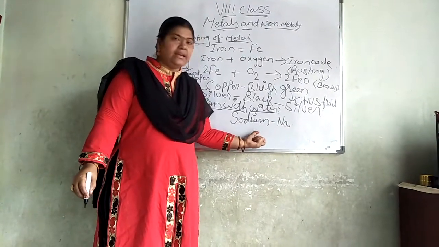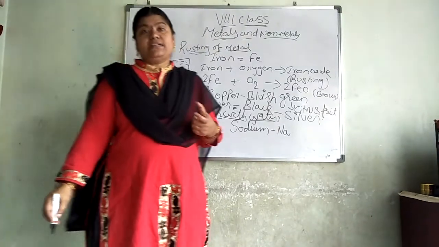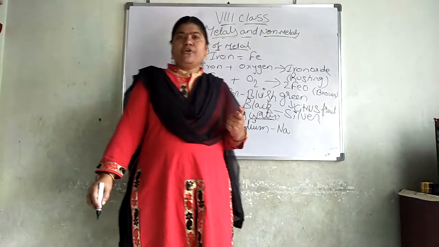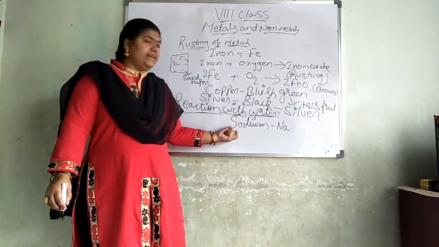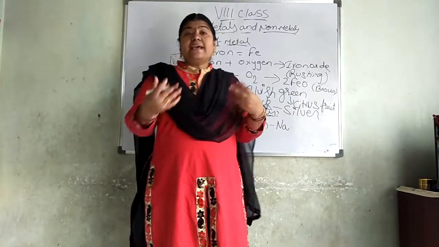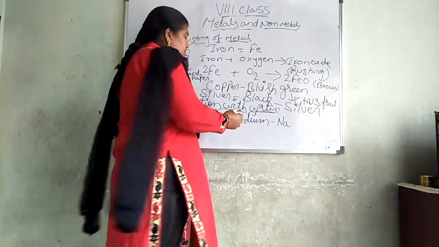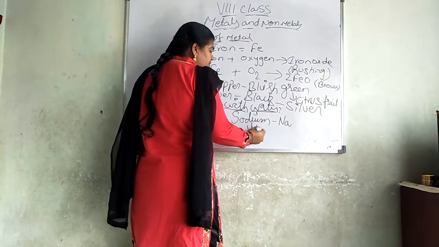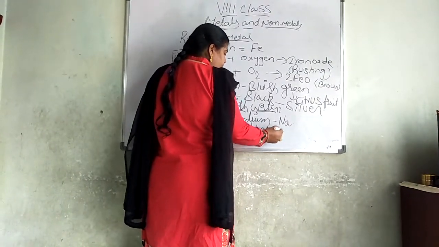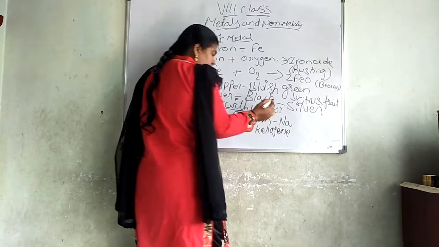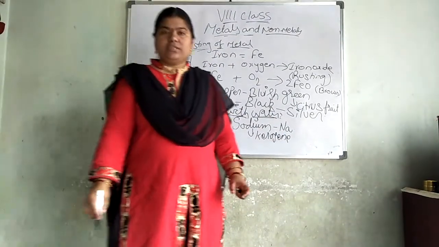When you take both of these, they are highly reactive. Sodium and phosphorus are highly reactive, so we cannot expose them to air or keep them in an open place. We will store the sodium in kerosene.